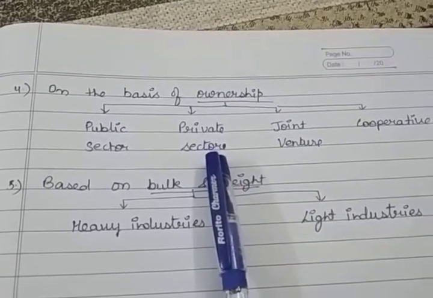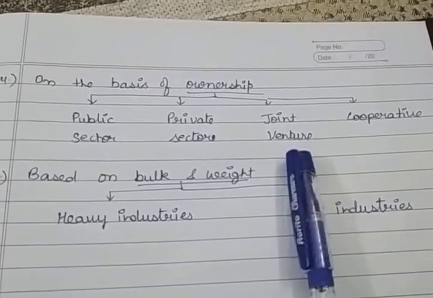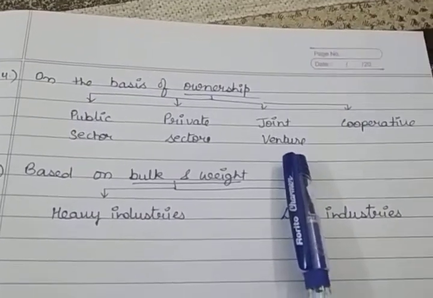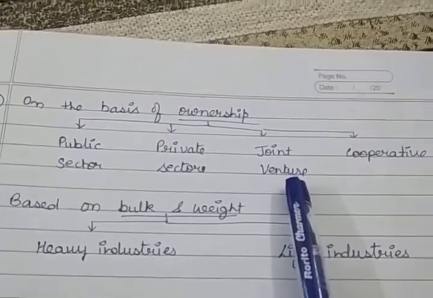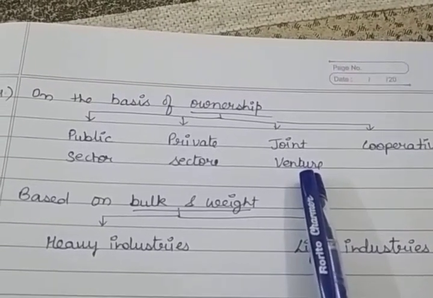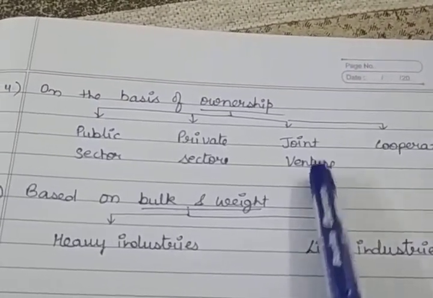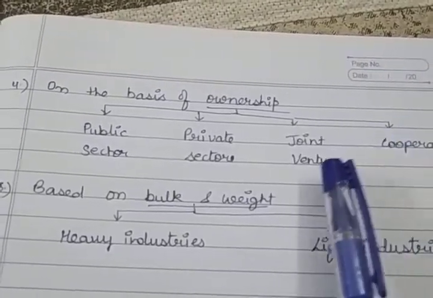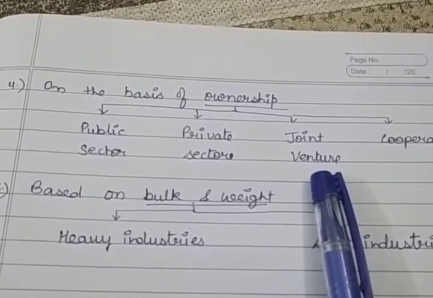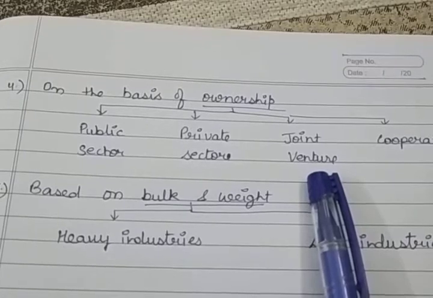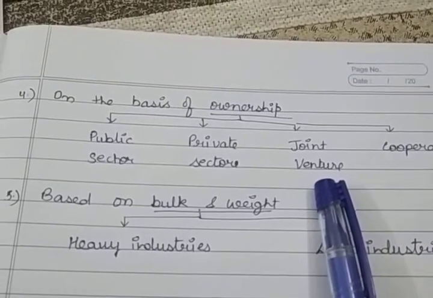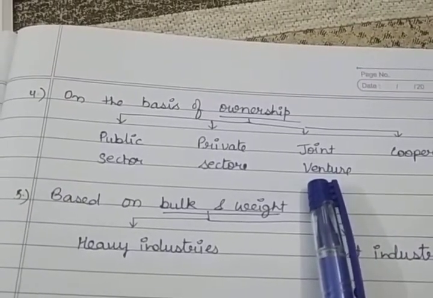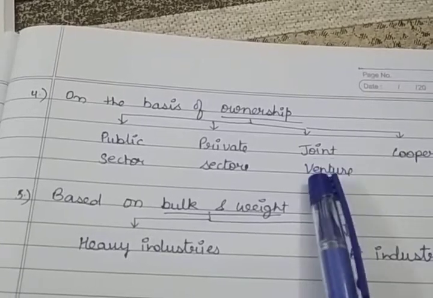Private sector, which is owned, controlled and operated by an individual person, just like Tisco, Reliance, all these are private sector companies. Joint sector industries are those which are jointly run by the state and an individual, maybe the government or any private person can also start their companies, that is a joint venture. It is not a must, just like maybe one private industrialist and the other one is a foreigner, they can also start a joint venture. For example, I can give you Maruti Suzuki. Maruti is an Indian company and Suzuki is a Japanese company. So that is a joint venture.